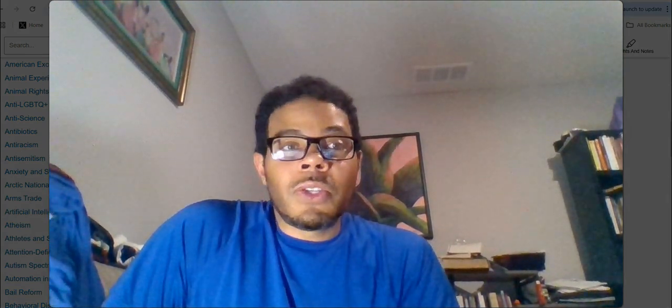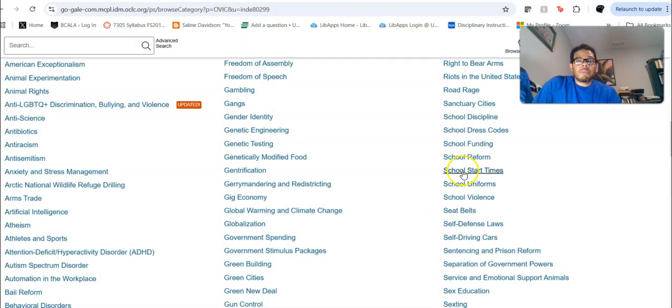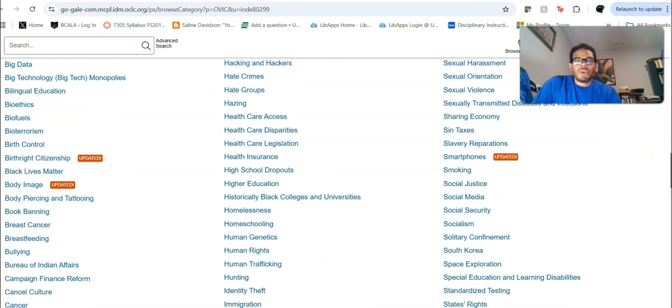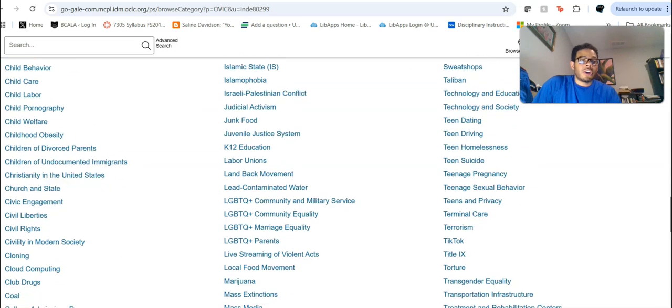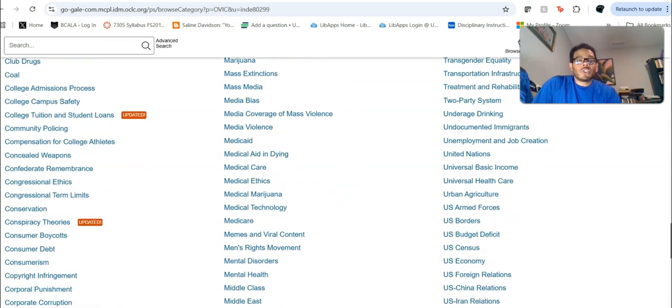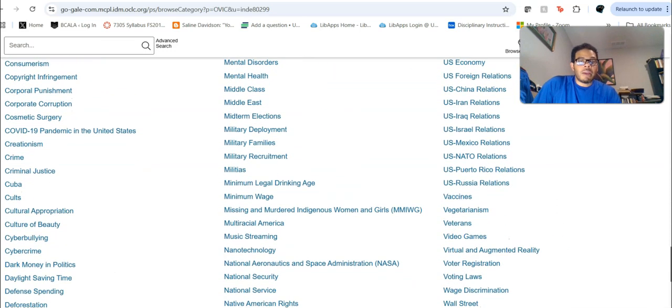Especially when you're dealing with, again, you'll be using this mostly for people who are in their first 2 years of undergrad or people who are in middle school or high school. That tends to be who uses this database the most, because those are a lot of times the people who are charged with doing persuasive speeches or persuasive essays, okay?